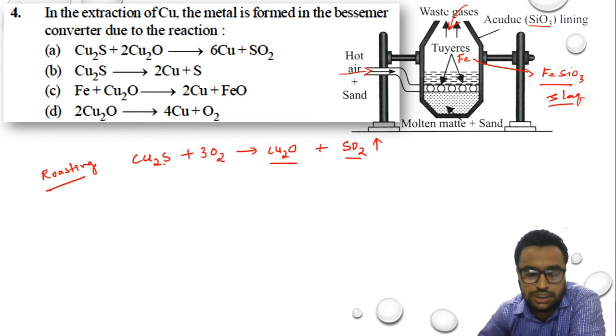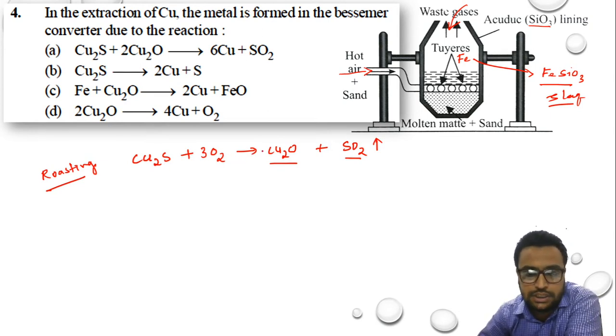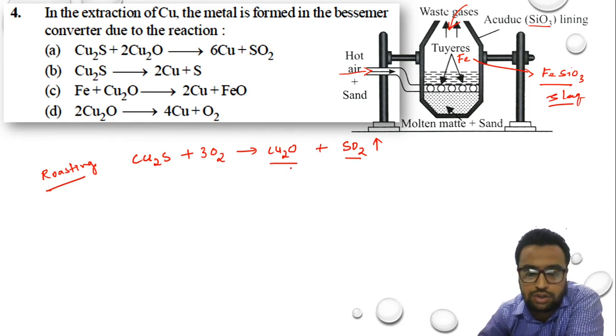Which process? Roasting. There are two processes, calcination and roasting. Calcination is done for non-sulfidic ores, and roasting is purely done for sulfidic ores.